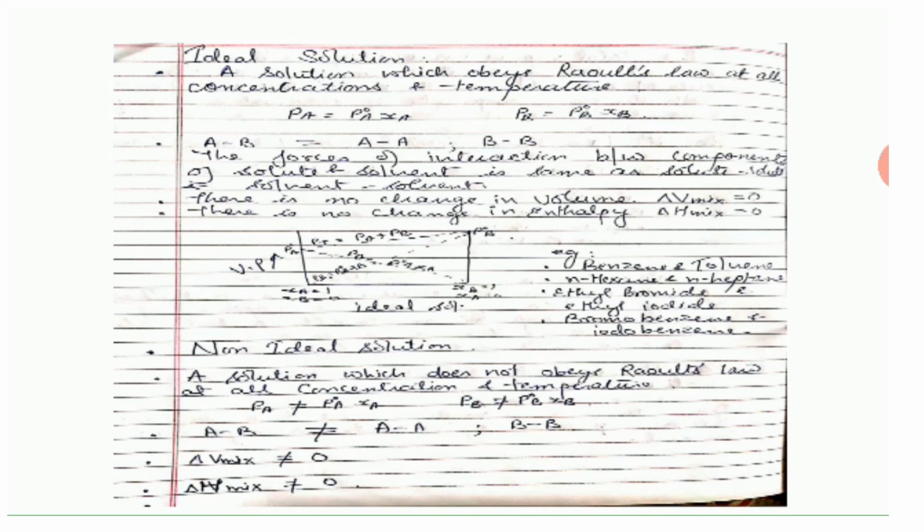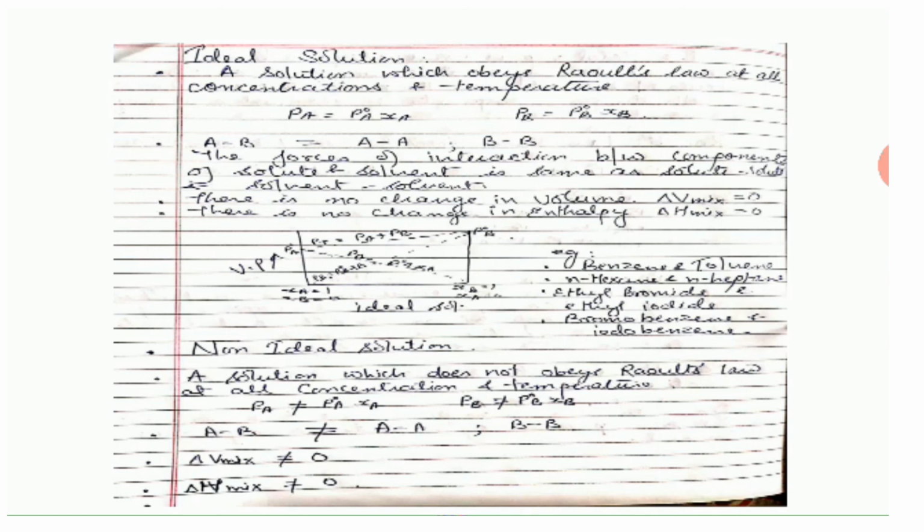In these solutions, the force of interaction between solute and solvent is equal to the force of interaction between solute-solute and solvent-solvent molecules. There is no change in the volume when we mix the solute and solvent. Therefore, delta V mixing, the change in volume on mixing, is 0. There is no change in the enthalpy. Delta H, that is the change in enthalpy on mixing, is also 0.